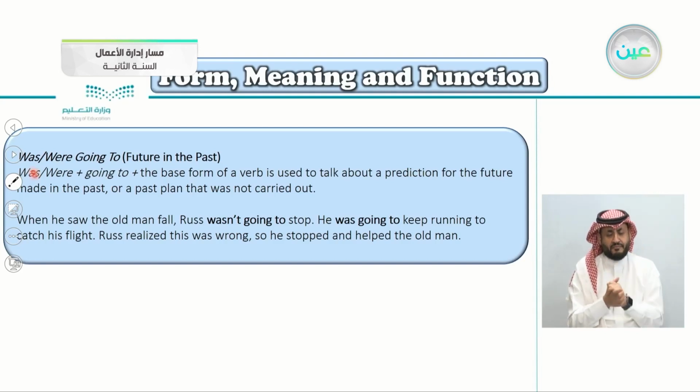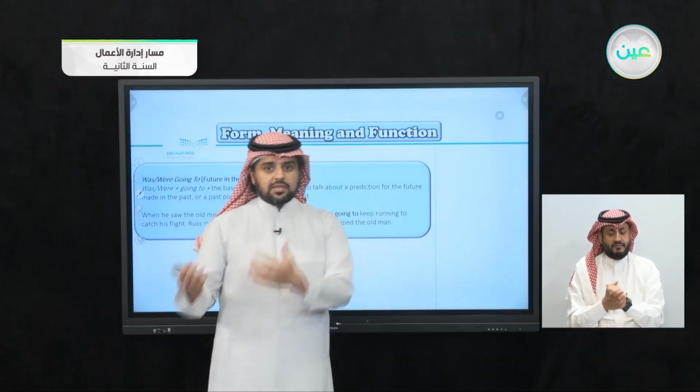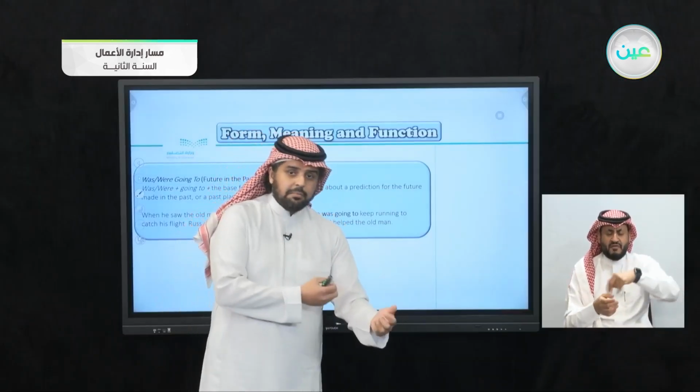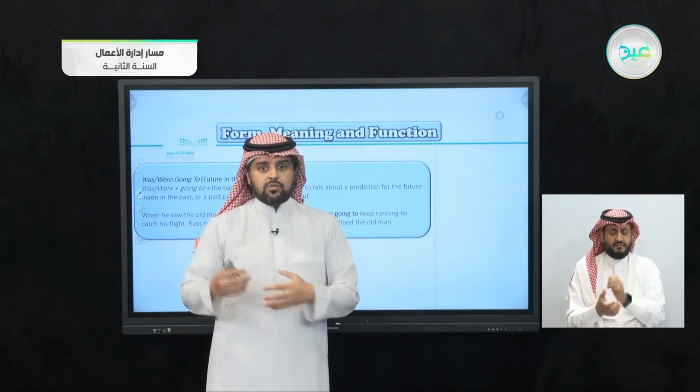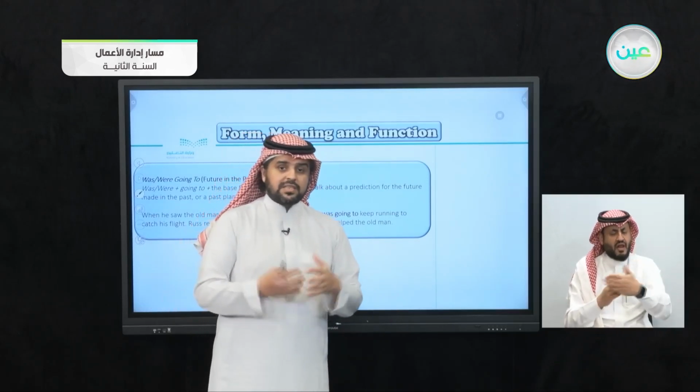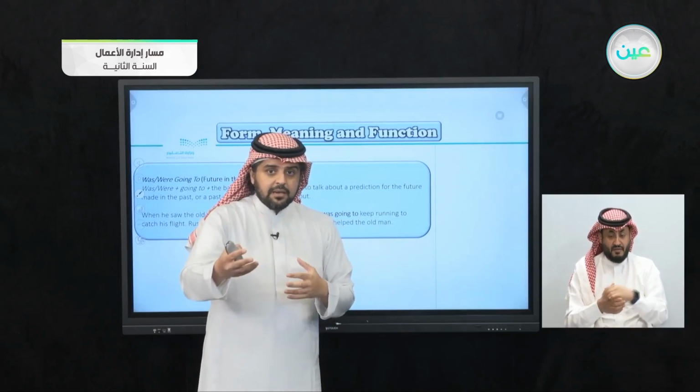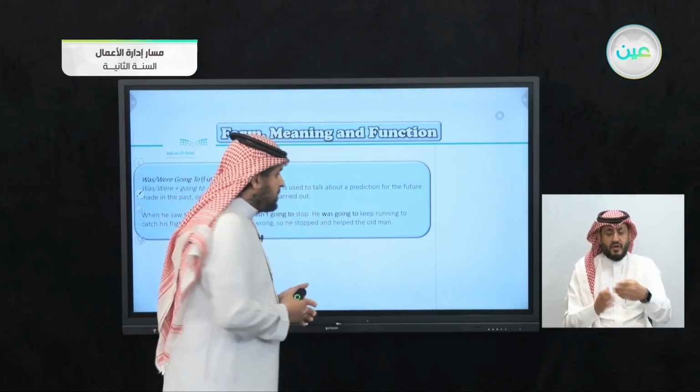Was, were, going to, plus the base form of a verb is used to talk about a prediction for the future made in the past, or a past plan that was not carried out. For example, I was going to meet him, I was going to pay, but he didn't let me, I was going to get out, and so on. So this is a future plan made in the past.